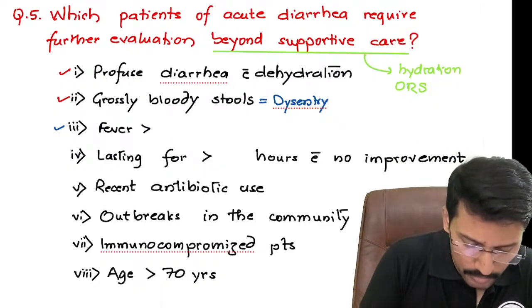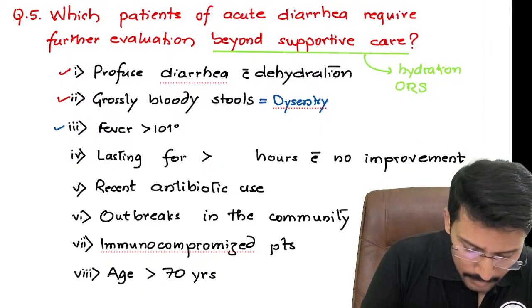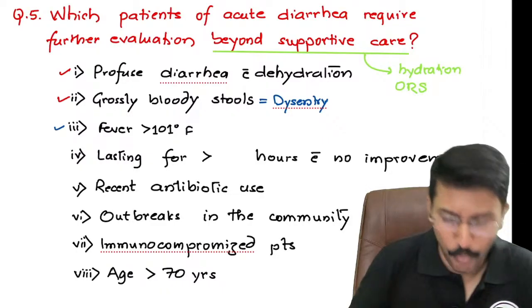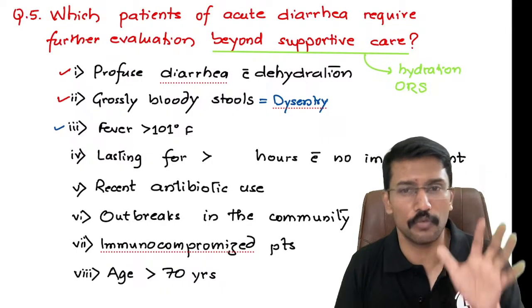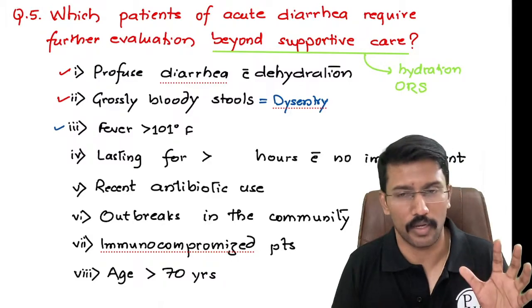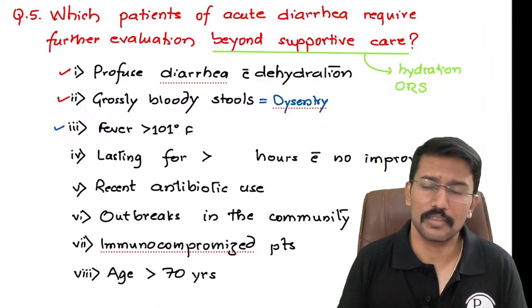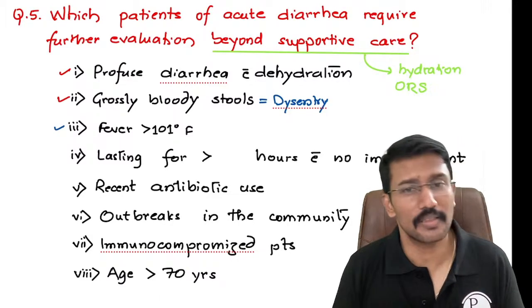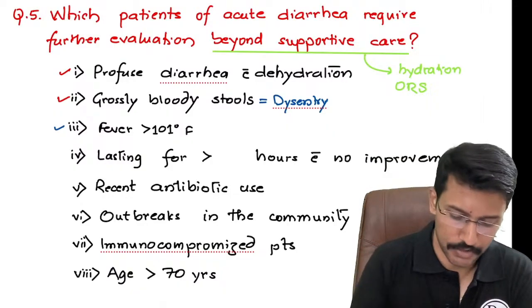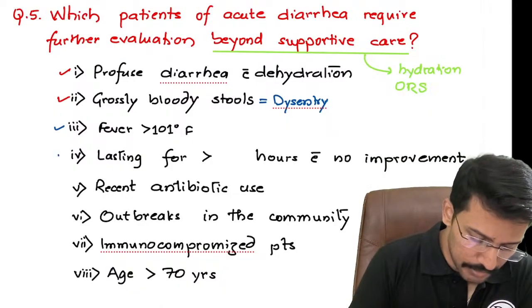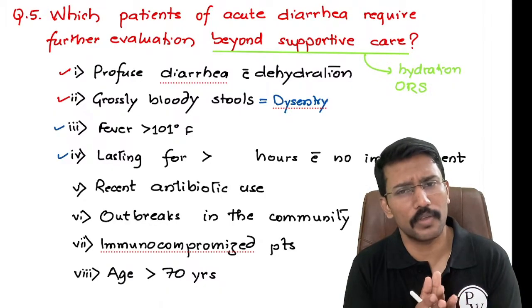But when fever is more than 101 degrees Fahrenheit, that again points towards possibly an invasive microorganism like enteroinvasive E. coli, right? So in such cases, we need to probably give antibiotics, and that is why it calls for further evaluation.